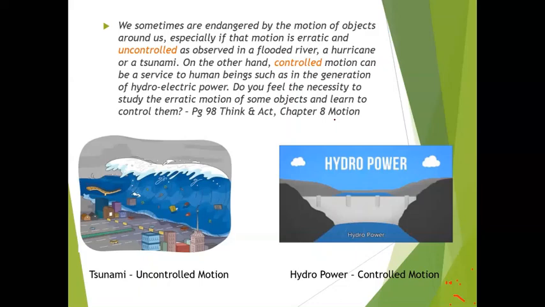And you can just see the definition here. When you see what is happening in this part, we are sometimes endangered by the motion of objects around us, especially when the motion is erratic and uncontrolled. Can you guess any examples, like volcano, flood, hurricane, tsunami?